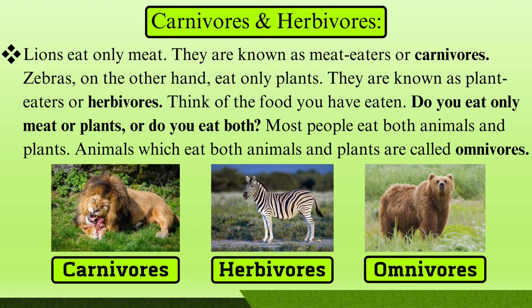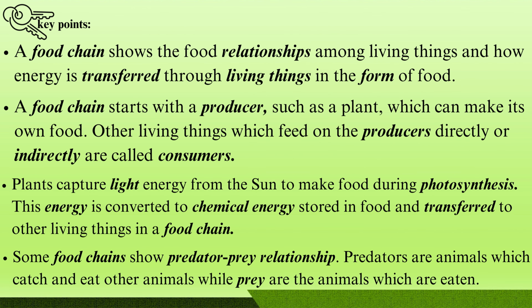So you can see in the picture we have shown you the carnivores. They are called meat eaters. Herbivores are plant eaters, and omnivores are those who eat both animals and plants. A food chain shows a food relationship among living things and how energy is transferred through living things in the form of food.